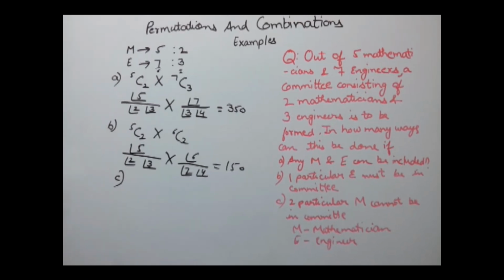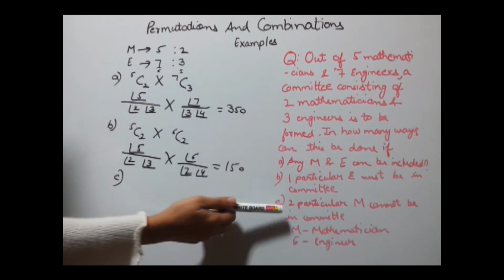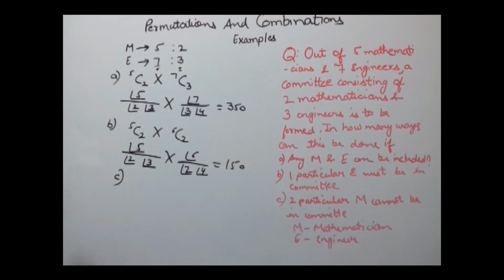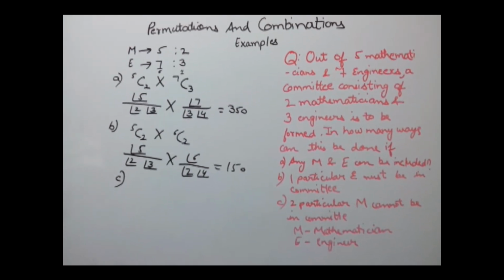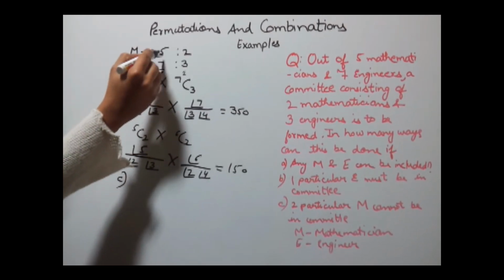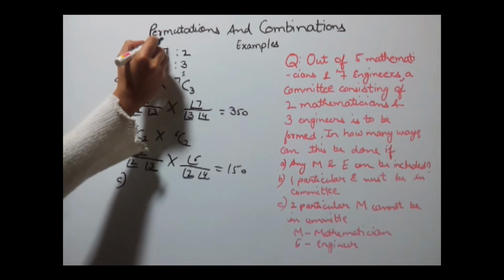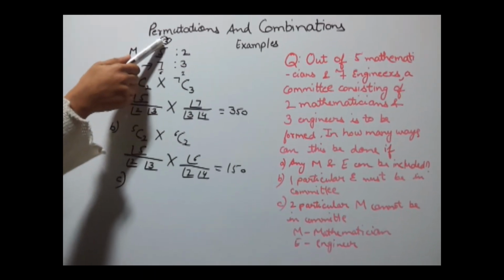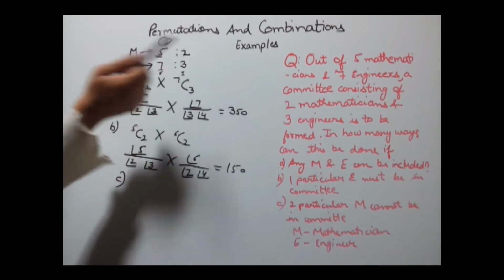Part C. In this question, 2 particular mathematicians cannot be in the committee. Now, especially 2 mathematicians, we need to exclude them. We have total 5 mathematicians, and out of these 5, 2 need to be excluded. That is, we are now left with 3 mathematicians only, and out of these 3 we need to choose any 2.